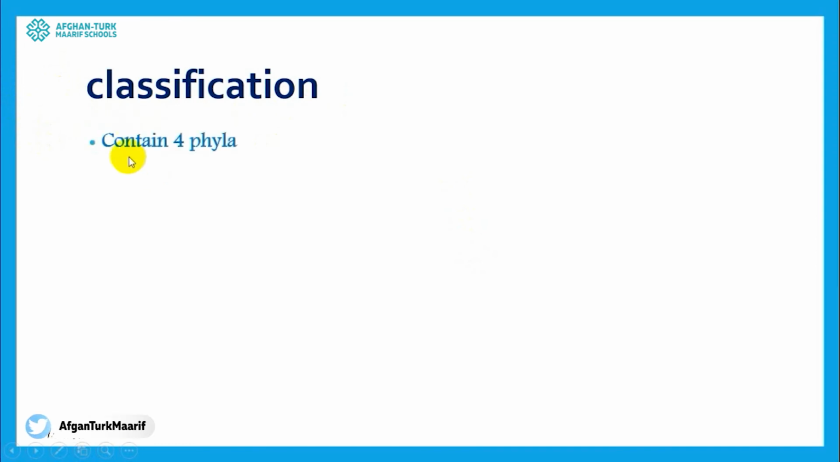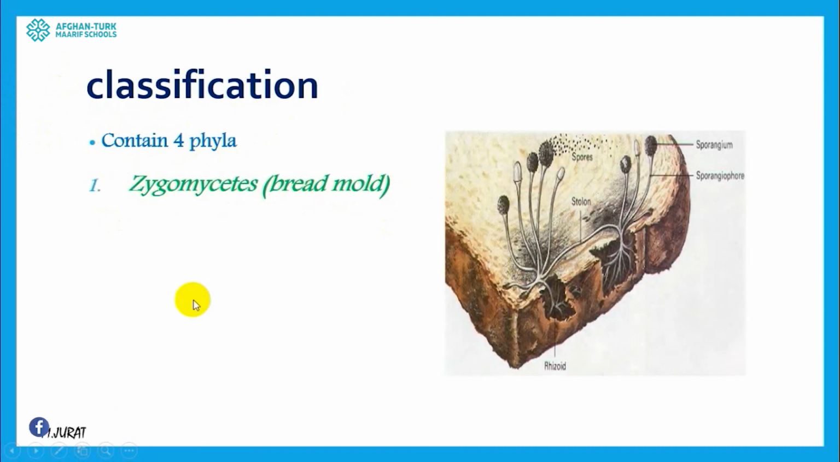We can classify fungi into 4 phyla. The first phylum is zygomycete, or bread mold, the mold which is on bread. In this picture we can see another feature that fungus shares with plants. As you can see, they have root-like structures, but they are not exact roots. They are root-like structures with the name of rhizoid. With the help of these structures, they can attach themselves to some places.